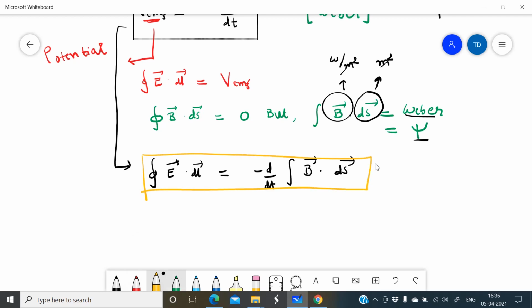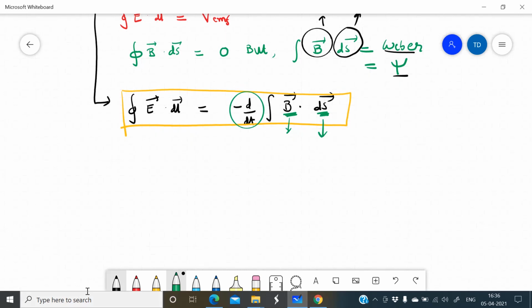Now here, if you see, there is a differentiation with respect to time t. In this integration there are two variables: first is the magnetic field, and second is the surface. So they are the two variables. As we know, in mathematical rules, I will just provide a hint, so no need to mention it.